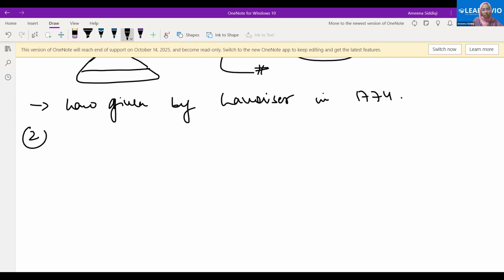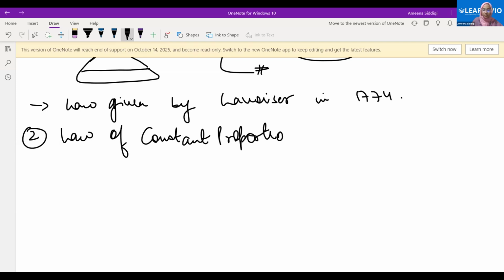Coming on to the second law of chemical combination, law of constant proportion. Law of constant proportion. Are you writing or should I start explaining? Ma'am, you can start explaining.